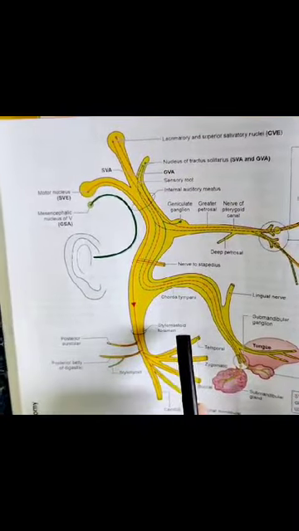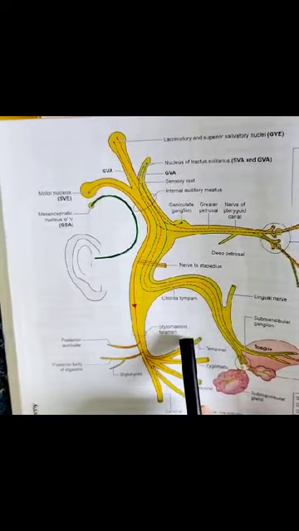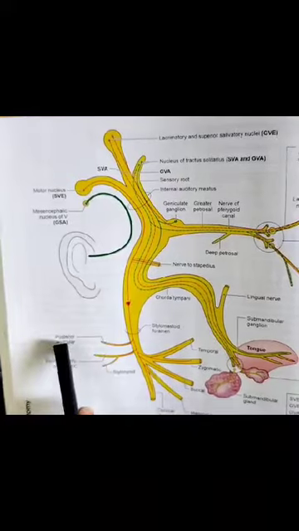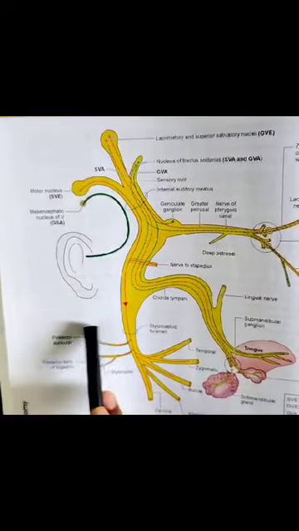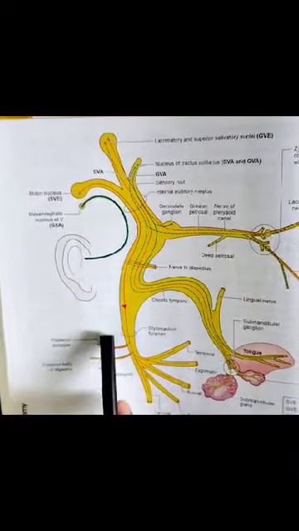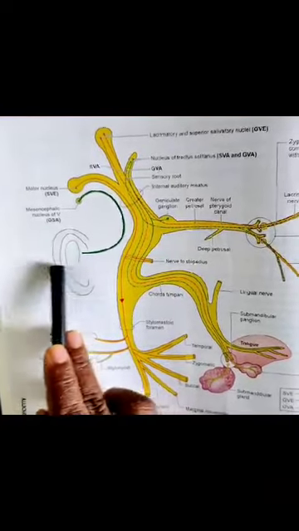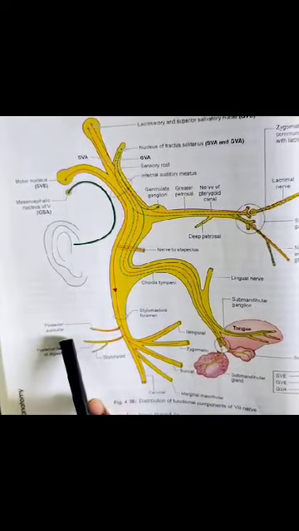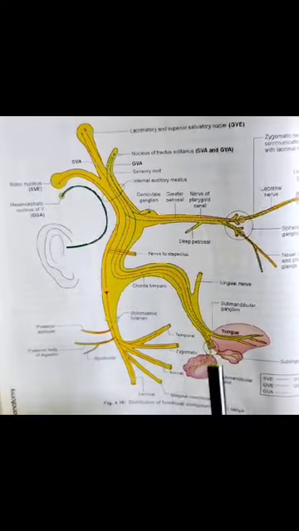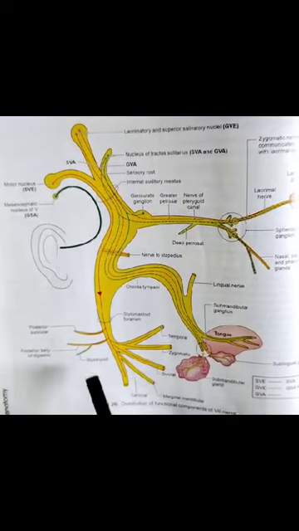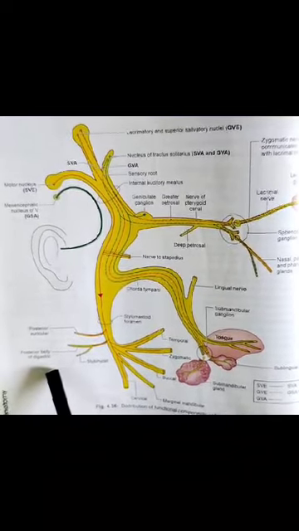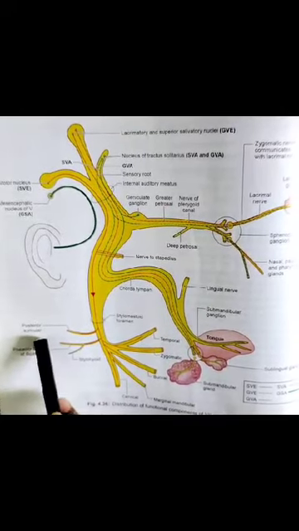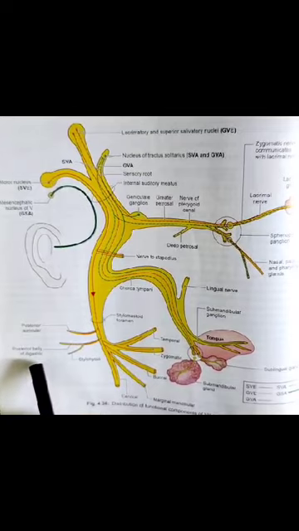At the exit of the stylomastoid foramen, the facial nerve gives the posterior auricular nerve. The posterior auricular nerve is present just below the stylomastoid foramen, between the mastoid process and the external acoustic meatus, and it supplies the auricularis posterior, occipitalis and intrinsic muscles on the back of the auricle. The second branch is the digastric branch, which is closely related to the posterior auricular nerve, and it supplies the posterior belly of the digastric.